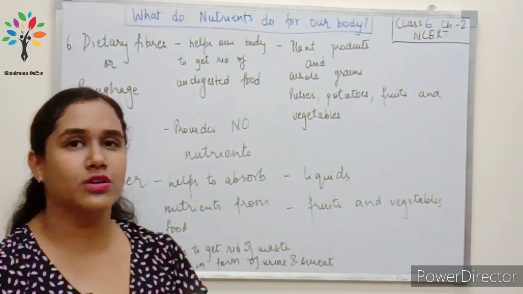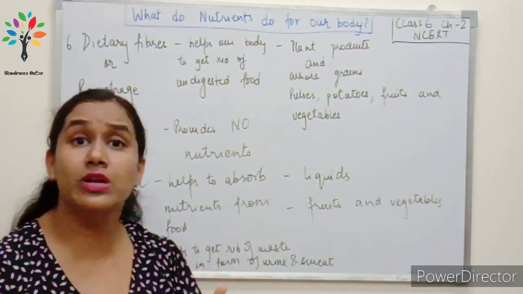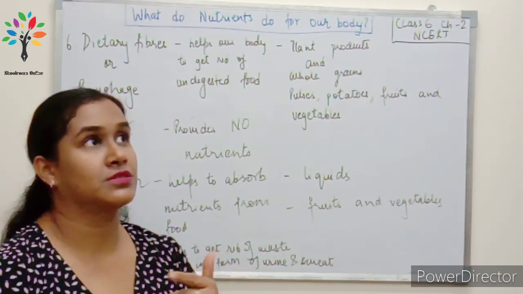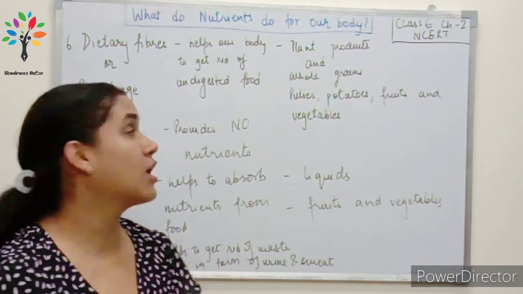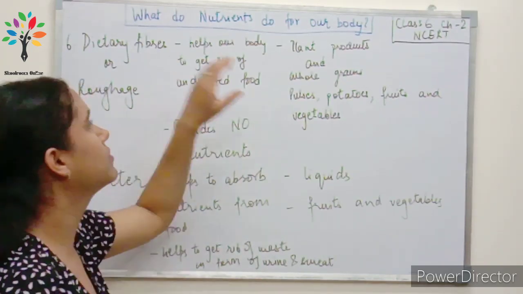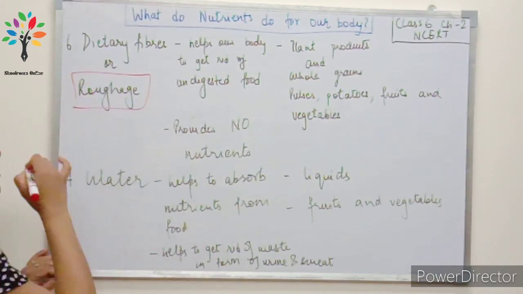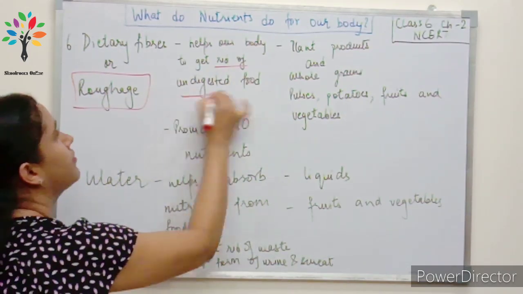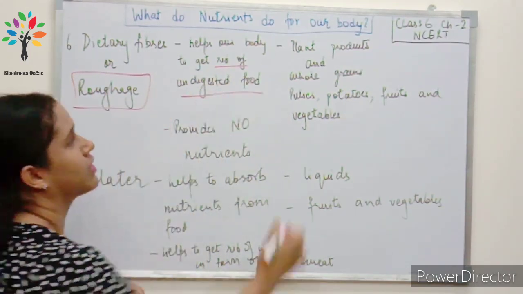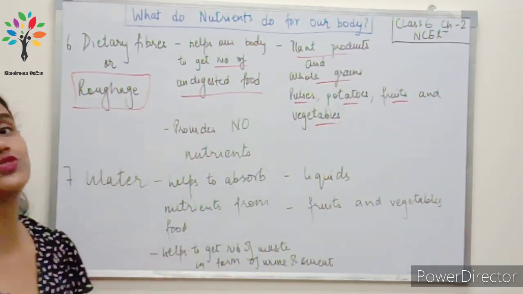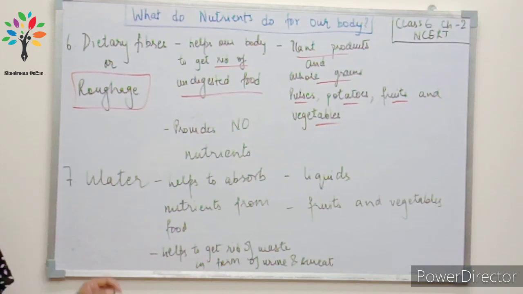Okay, plant products like fruits and vegetables, and whole grains like wheat, rice and dalia and bajra, maize. All these are good sources of dietary fibers. Okay, so dietary fibers, and it is also known as roughage, helps to get rid of undigested food, and we can find it in plant products, whole grains, pulses, potatoes, fruits and vegetables.